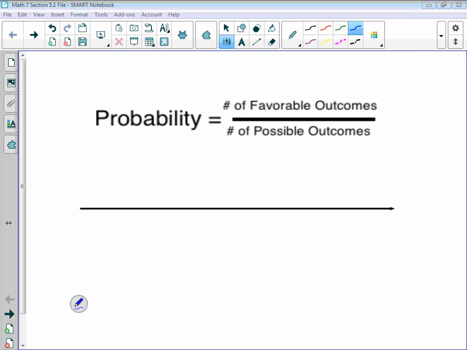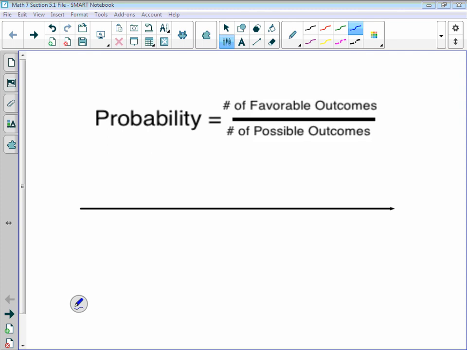We are starting our probability unit, and I always get asked in math, I think every math teacher gets asked, when are we ever going to use this? Well, you can use what you're about to learn anytime someone says, what are the chances? You can use this very cool stuff.